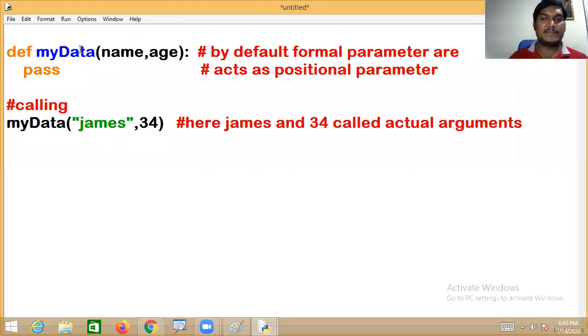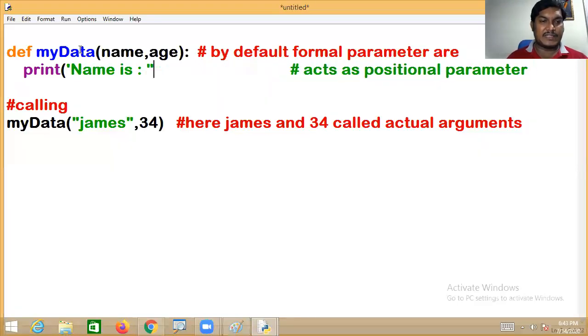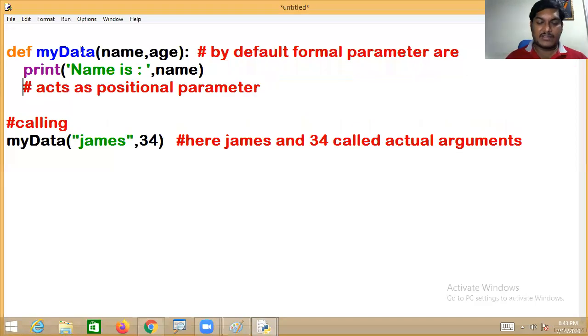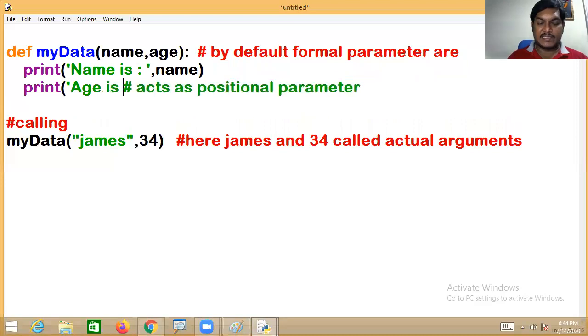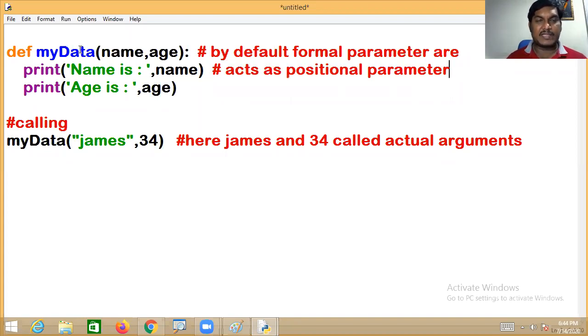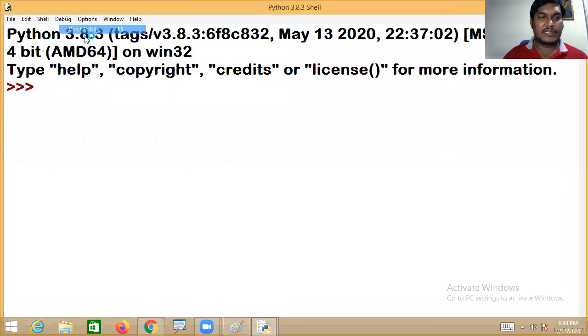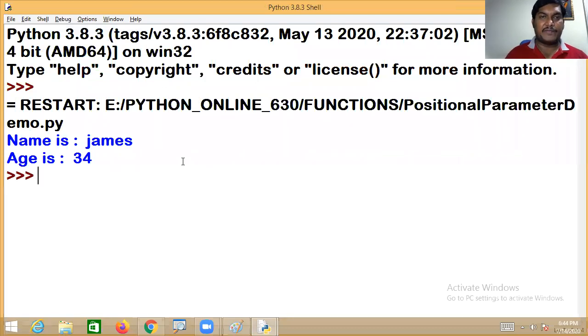Let's have a look here, gentlemen. My requirement is to print the value of name. I write print name is, and the variable name. If you want, you can also print age is, with the variable age. Kindly observe this. When I run this program, it works. After defining the code, go to the run menu and click run module. Name is James and age is 34.